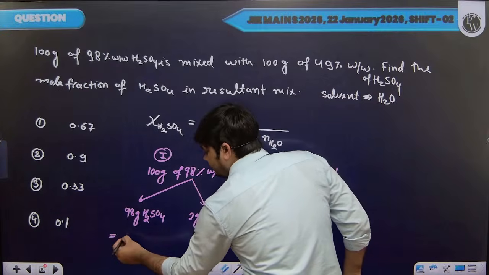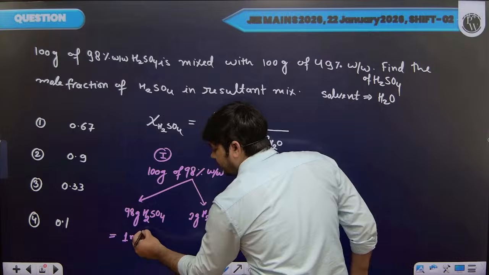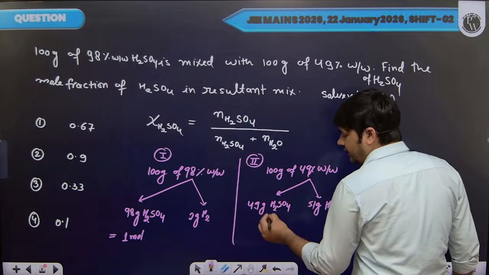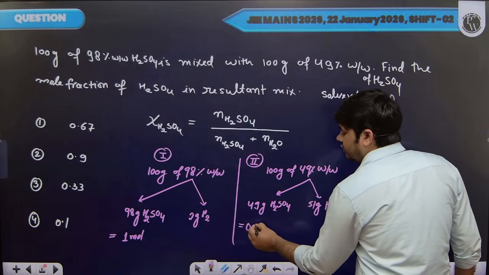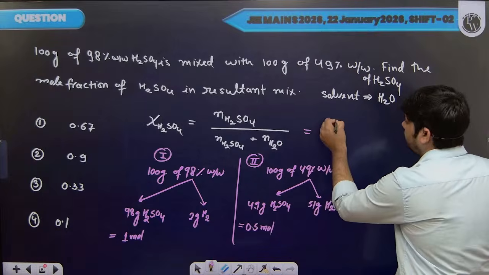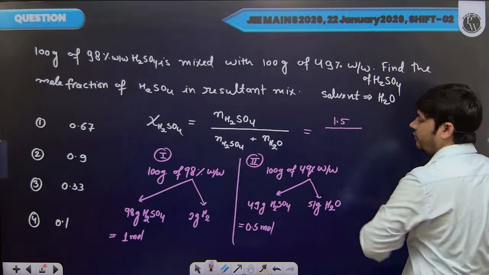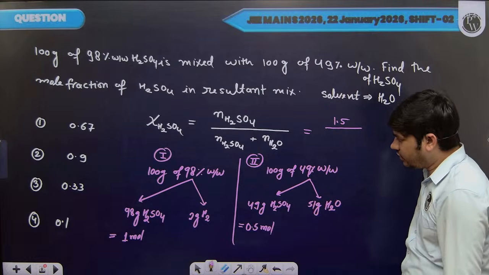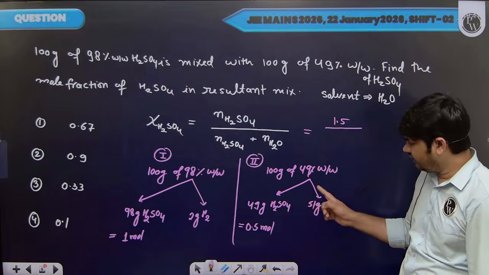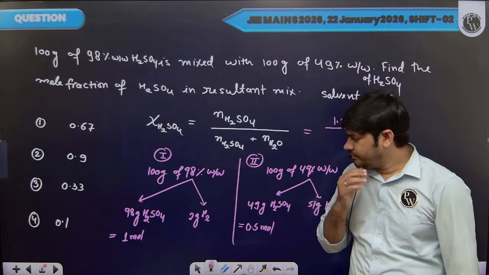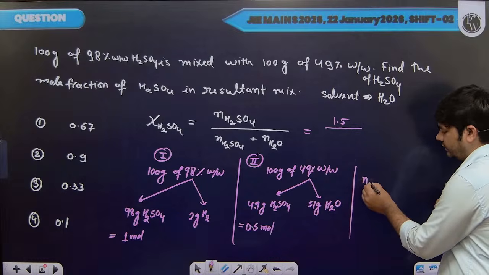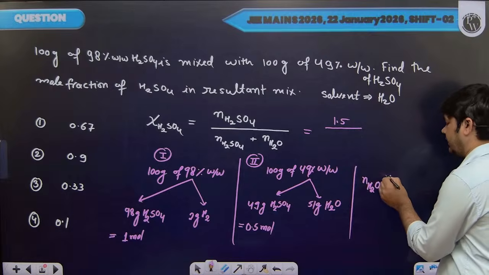From the first solution 98 gram means 1 mole. So we are getting 1 mole of H2SO4 from the first solution. 49 gram means 0.5 moles. So total moles of H2SO4 in solution will be 1.5 moles. Now if I talk about moles of water, then 51 gram from the second solution, 2 grams from the first solution. So total mass of water is 53 grams.